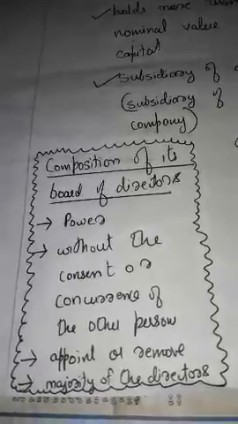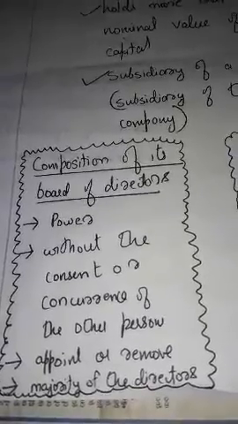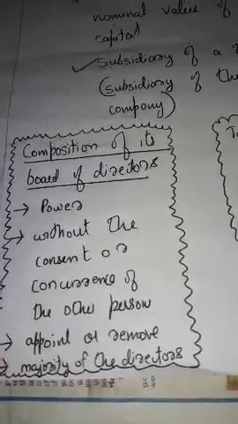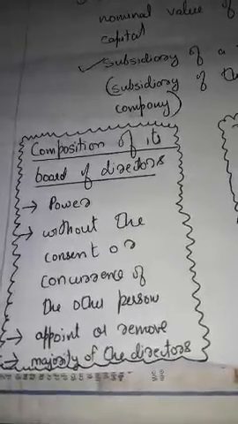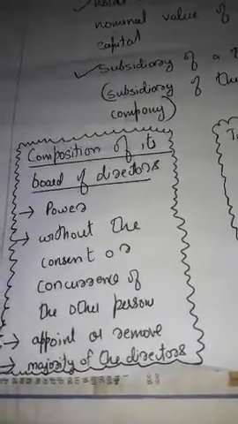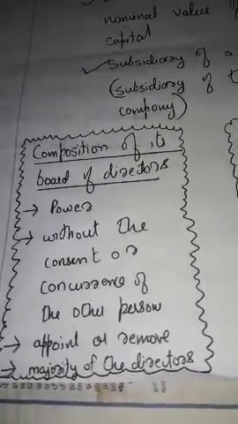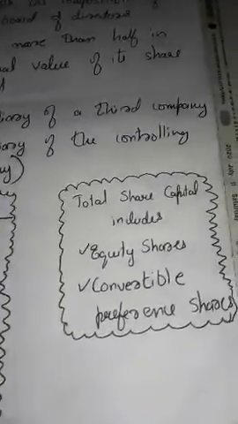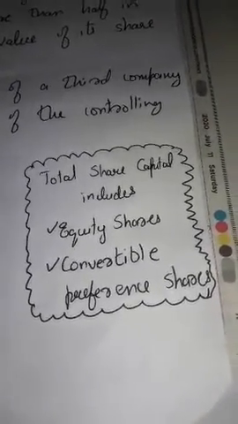Let us discuss what we mean by the composition of its board of directors. Composition of board of directors is the power, without the consent or concurrence of other persons, to appoint or remove the majority of the directors. And what is meant by total share capital? Total share capital includes equity shares and convertible preference shares.